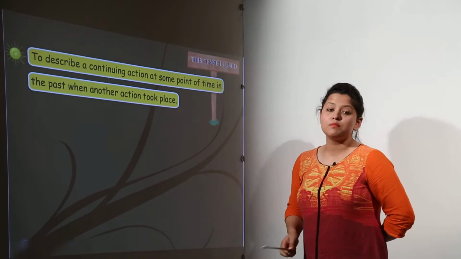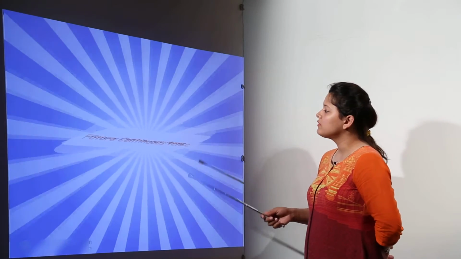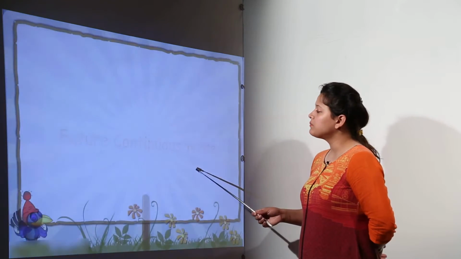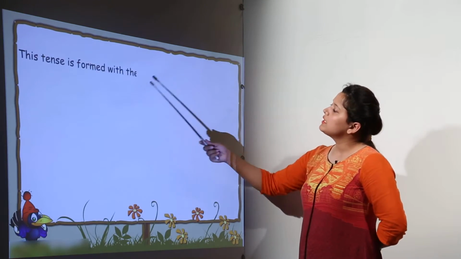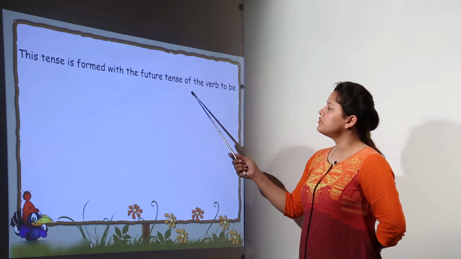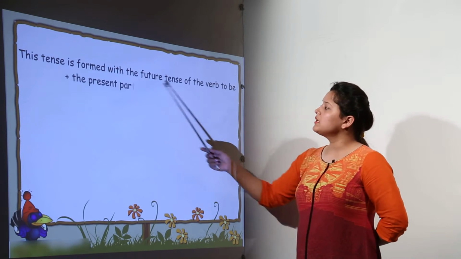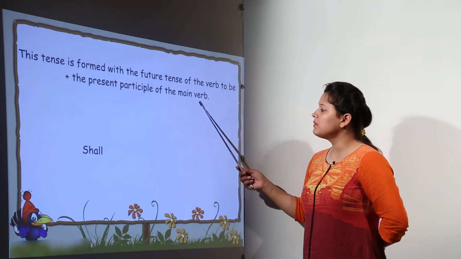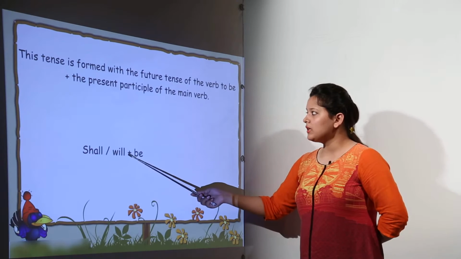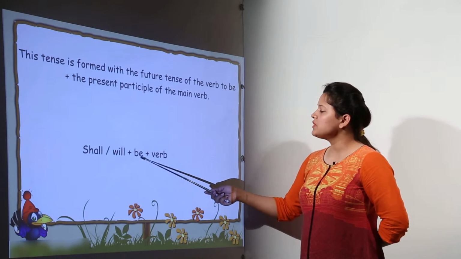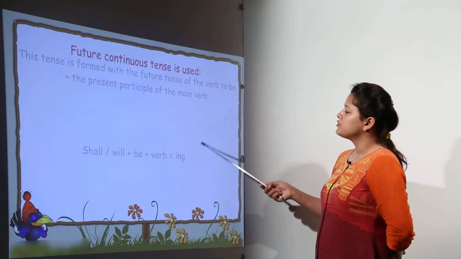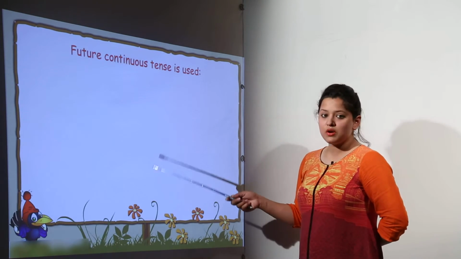So we can have the future continuous tense now, that is a new type of tense, that will be formed with the future tense of the verb to be plus the present participle of the main verb, like shall, will is the form, plus we use the be plus the verb giving ing. So we can see the examples also after this.